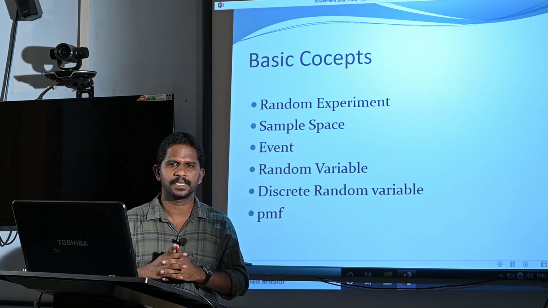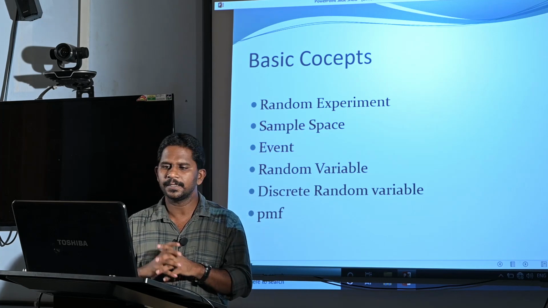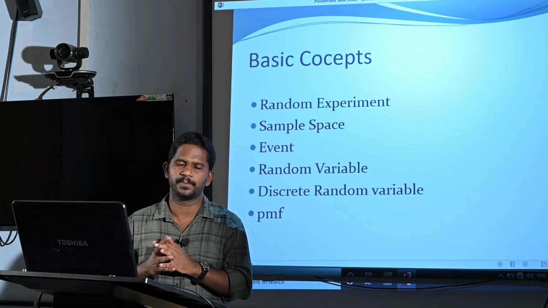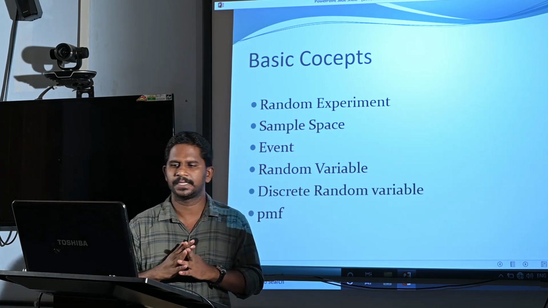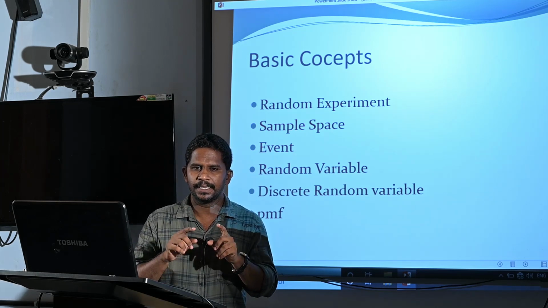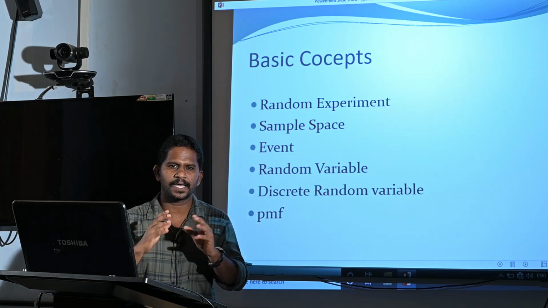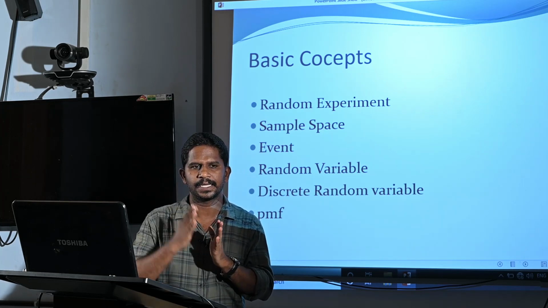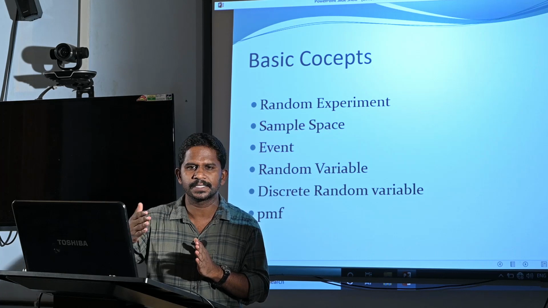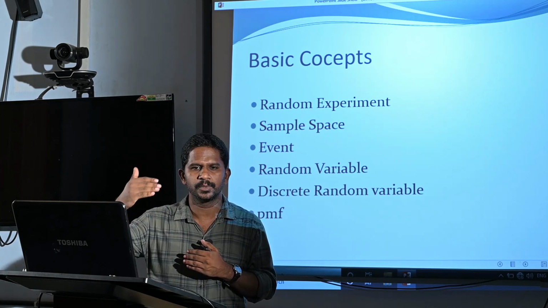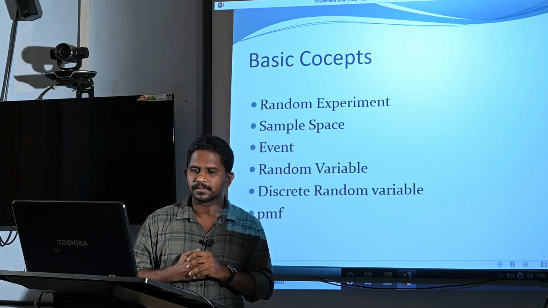So, random variable is an important concept, and we are defining distributions for values of random variables. Random variables are of two types, discrete and continuous. In the case of binomial distribution, our random variable is discrete. That means it assumes some discrete values, and we assign probabilities to these discrete values.